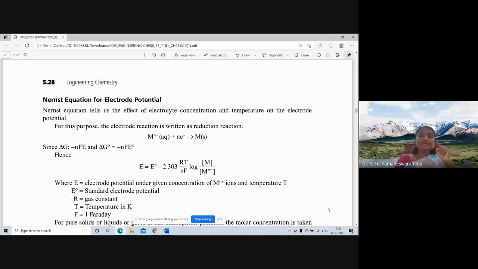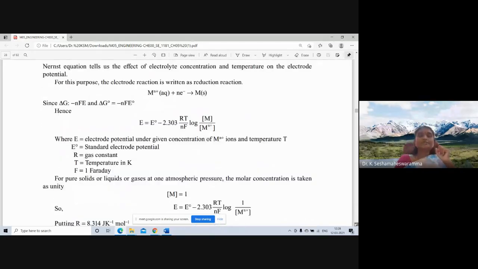So where E is the electrode potential under given concentration of ionic state of metal, or metal ions, and temperature T.